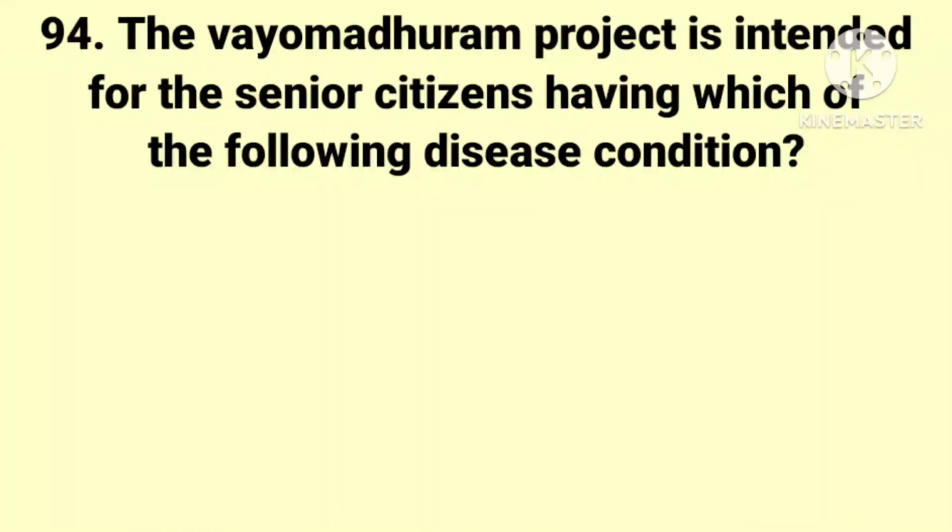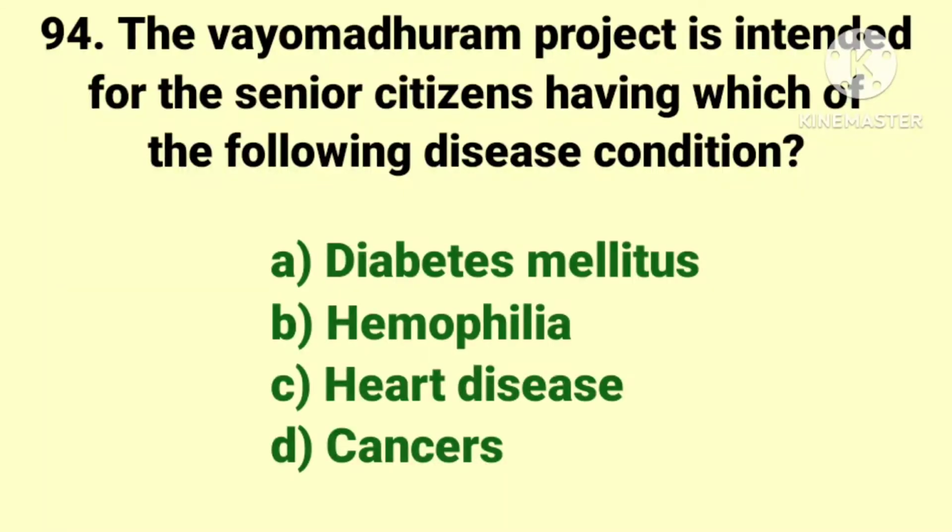The next question. The Vayomadhuram project is intended for the senior citizen having which of the following disease condition? The options are diabetes mellitus, hemophilia, heart diseases and cancers. And the answer is diabetes mellitus.